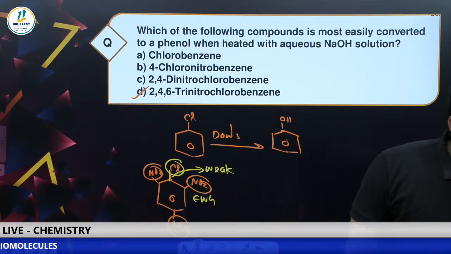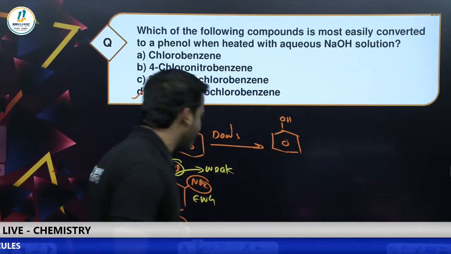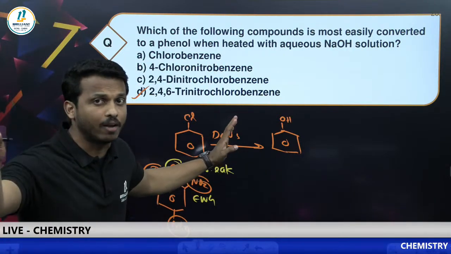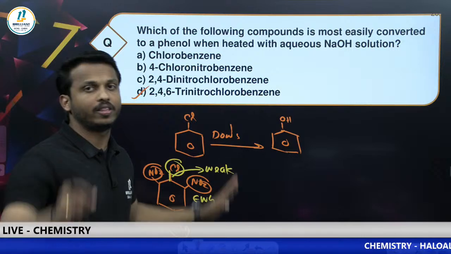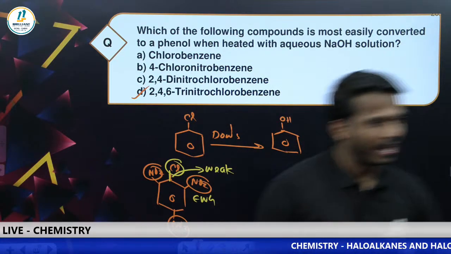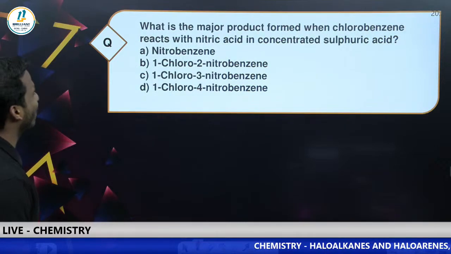Temperature, pressure, conditions: what is given in NCERT, it is compulsory to know. We know in the Dow process it is 623 Kelvin and 300 atm pressure. Everything is important, dear all. Okay, thank you all. Let's go for the next one.